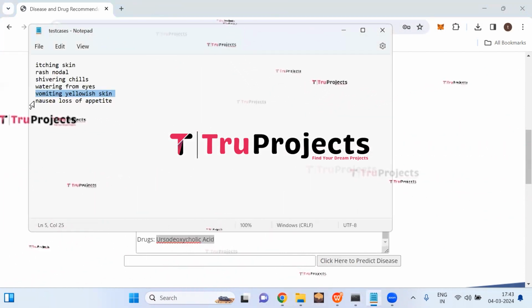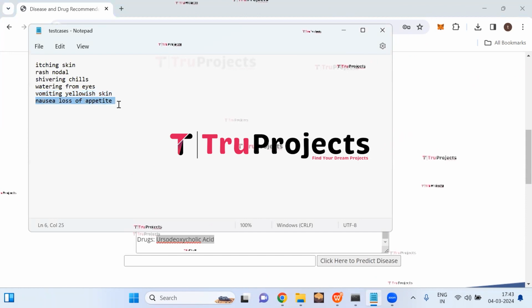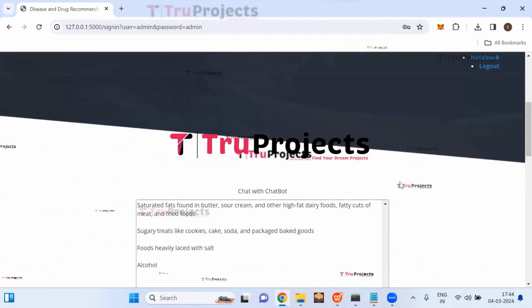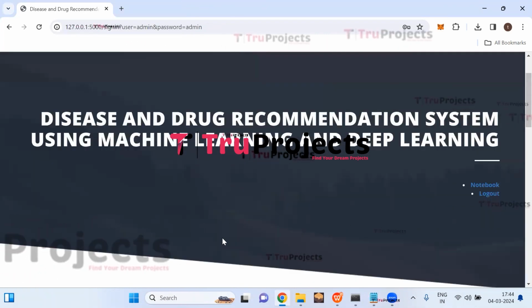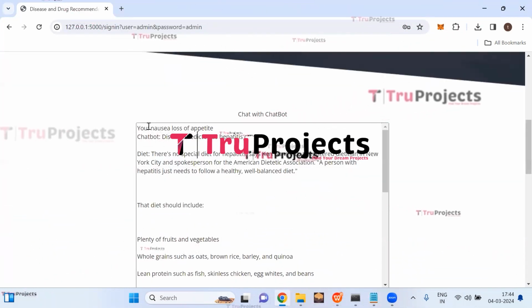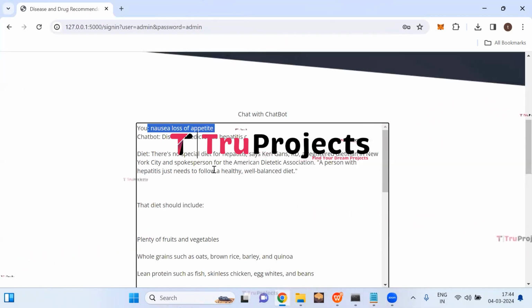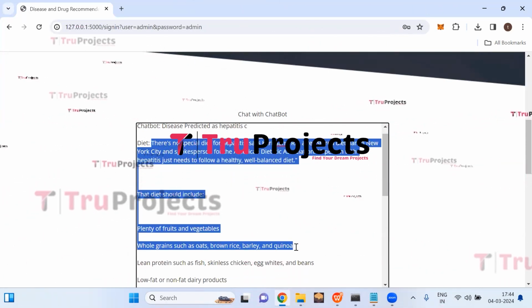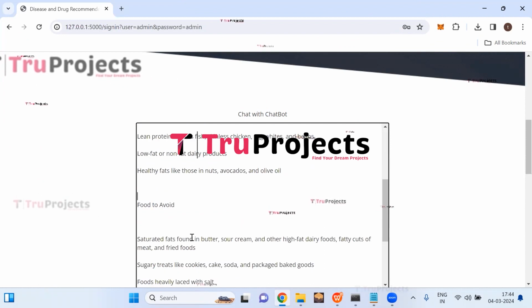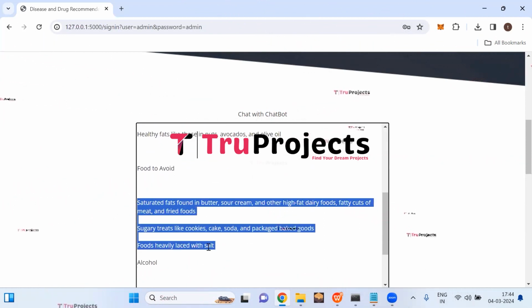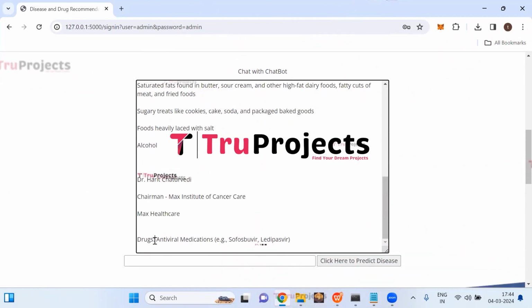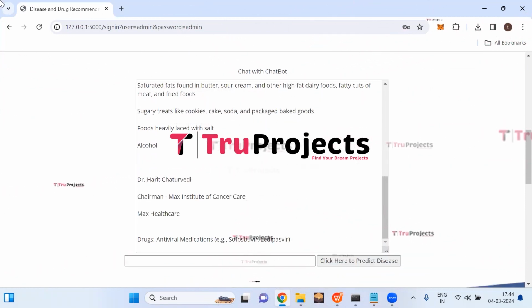Let us enter some more symptoms. Click on predict disease. So here, this is the symptom: nausea, loss of appetite. Disease predicted as hepatitis C. And here we can see the complete dietary plan. And these are the foods which are supposed to be avoided. And here we can see the doctor name. And these are the drugs recommended by the doctor.